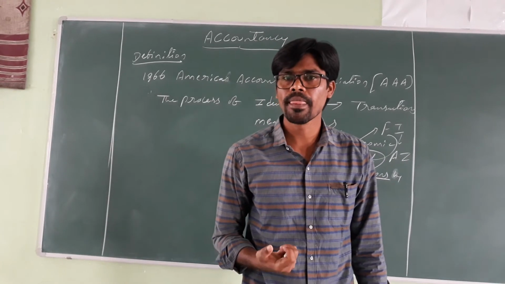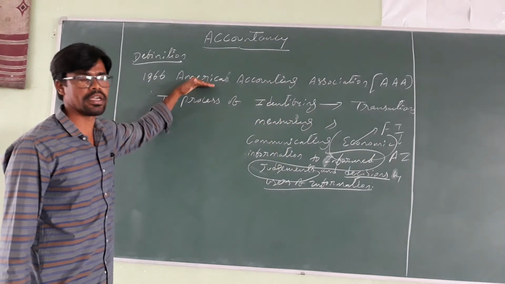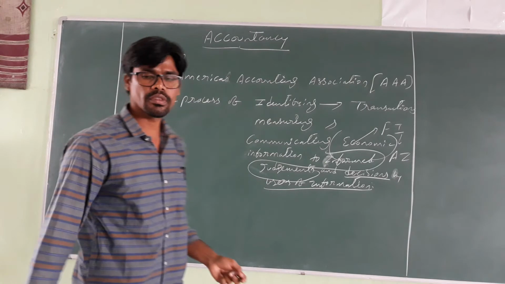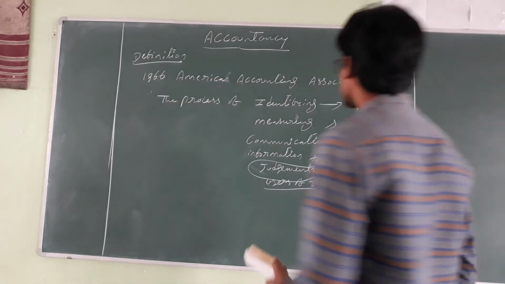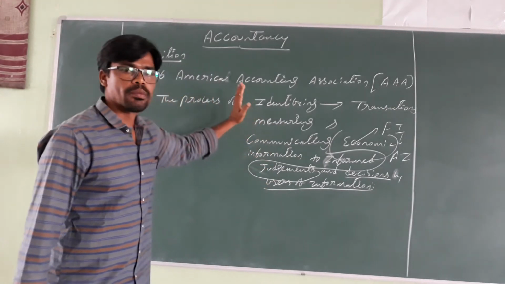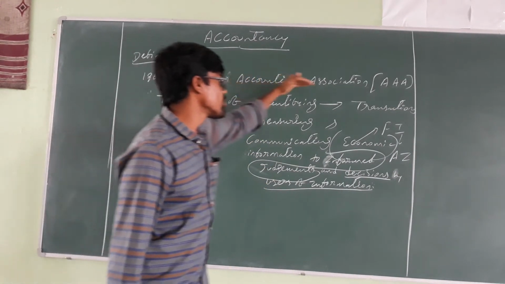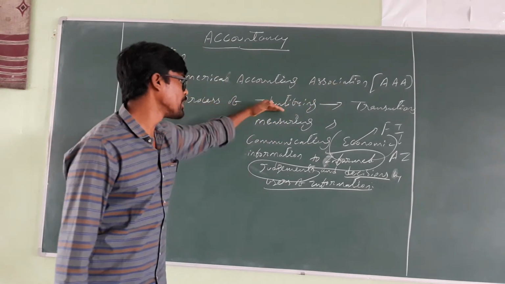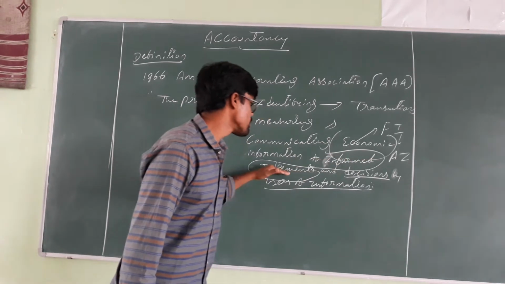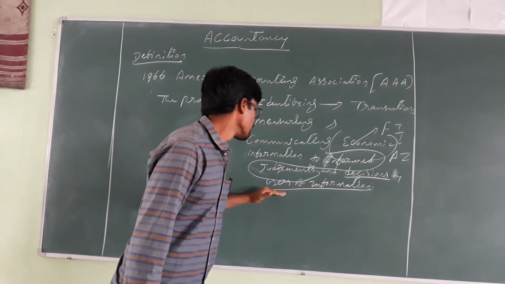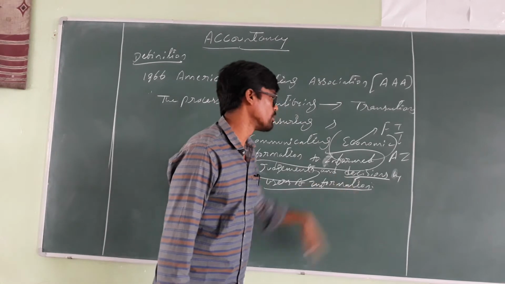Are you clear? Okay, so this is about the definition. All of you are clear about the accounting definition? As per the American Accounting Association, accounting is defined as the process of identifying, measuring and communicating accounting information to permit informed judgments and decisions by the users of information.